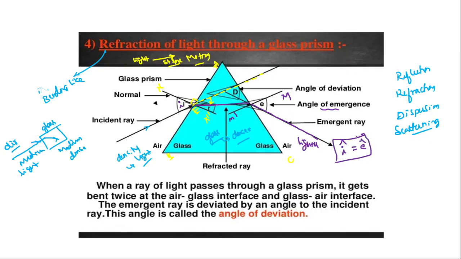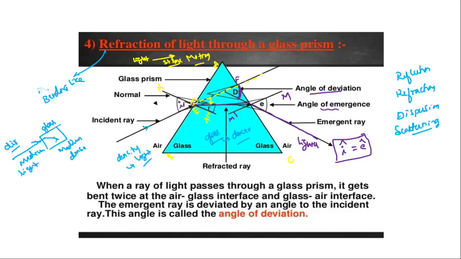Now, if somebody asks how much deflection it has undergone from incident to emergent, this is the angle which we call D. This angle we call the angle of deviation. Actually it is supposed to move along this line, but it has bent this much from this point, this is F. So from here it has bent this much. This is the angle of deviation. Clear, guys?